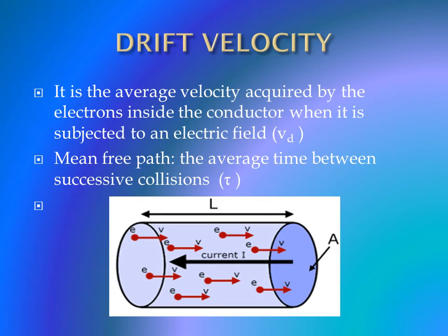Now in this you have a term known as mean free path: the average time between successive collisions. Now when the electrons are moving inside the conductor, they undergo collisions. Now the average time between successive collisions is represented as tau. Now we will see how you get the value of your drift velocity.